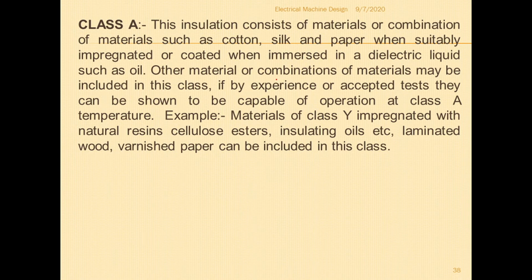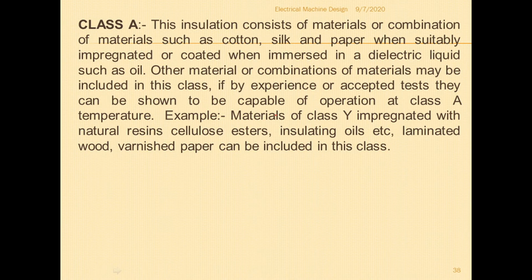Other materials or combination of materials may be included in this class if by experience or accepted test they can be shown to be capable of operation at class A temperature. So any other materials or combination of materials can be included in this particular class by certain tests, if it is withstanding above 90 degrees centigrade, up to 105 degrees centigrade, then that type of insulating material can be classified into class A.